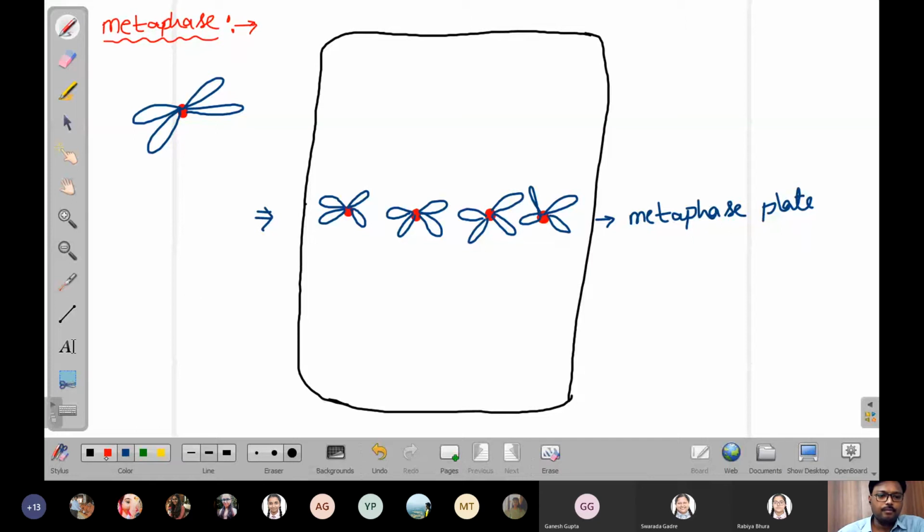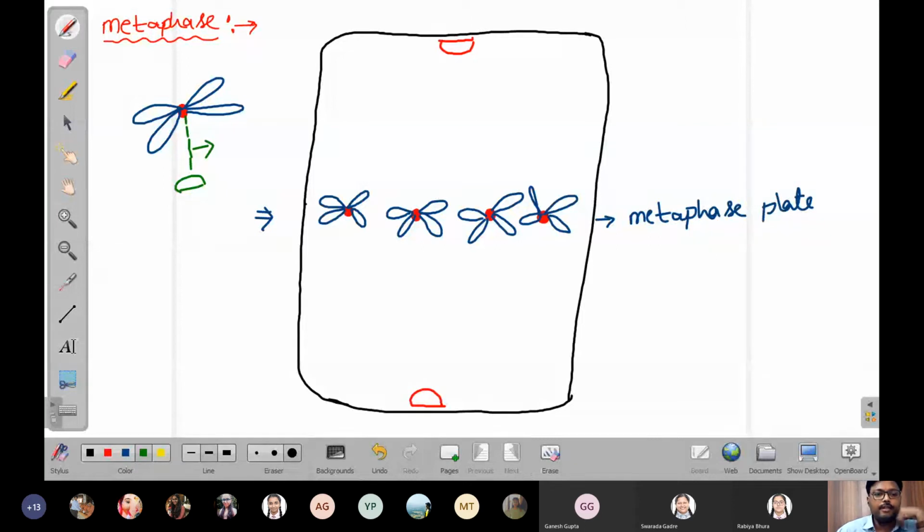Now we all know the centrioles are already present towards their respective poles, and they produce spindle fibers, right? These spindle fibers are connected with the centromere. The centriole produces a fiber and it is connected with the centromere. Now this is a fiber.